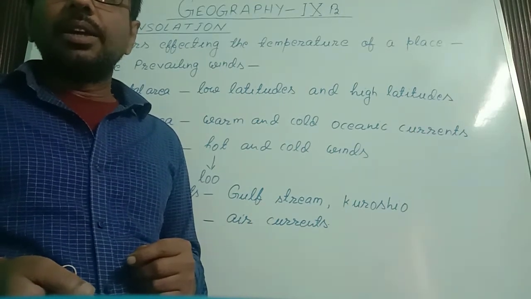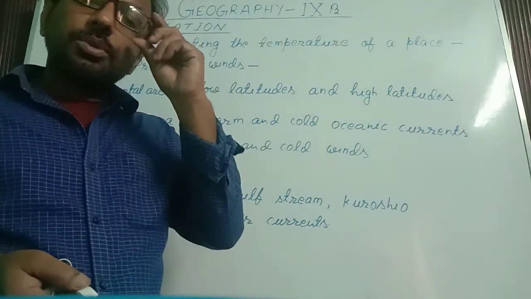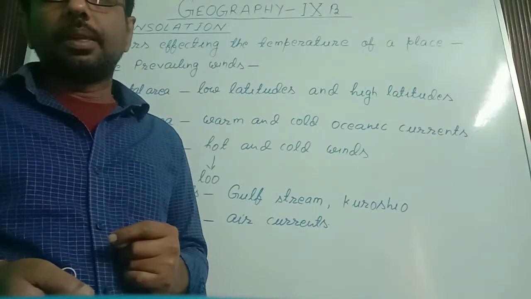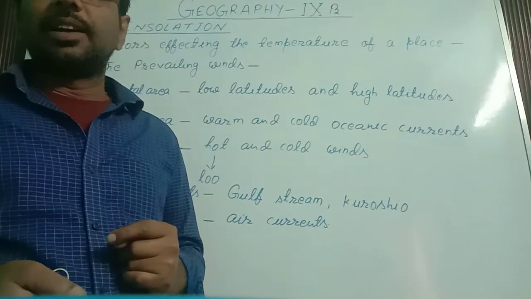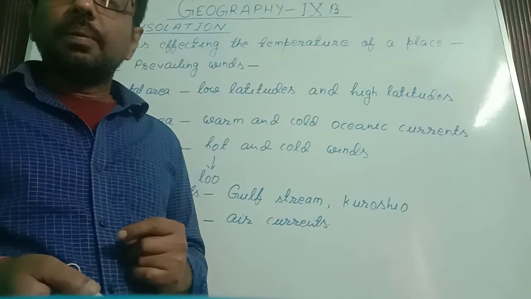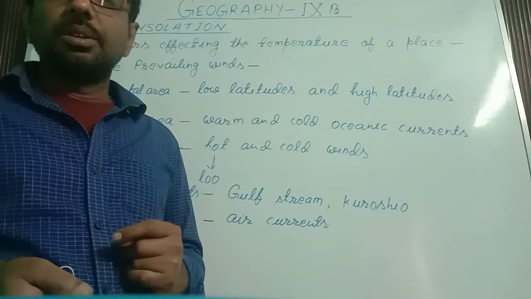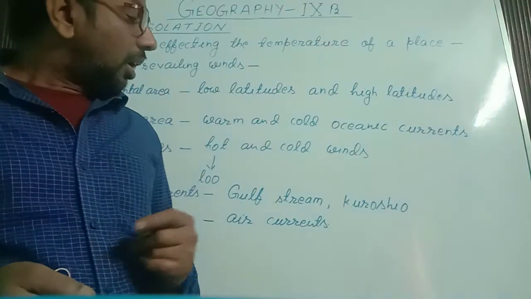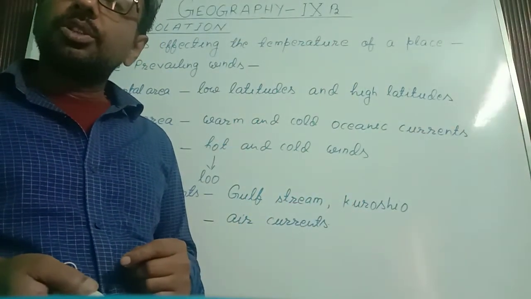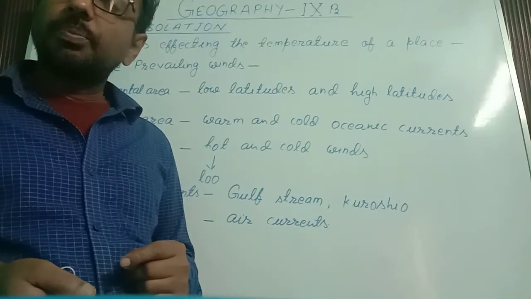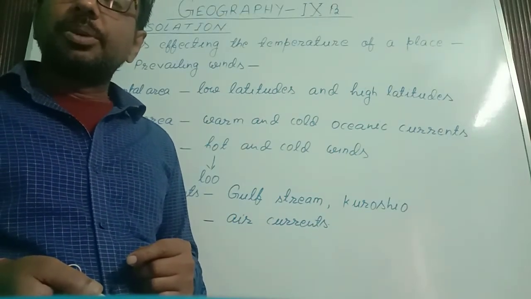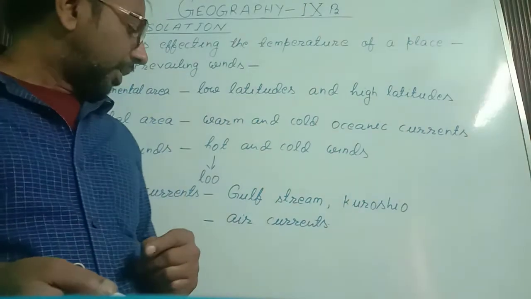And when it moves towards Europe, that is called the North Atlantic Drift, then this makes the ports ice free, increasing the temperature. Another example we can take is Kuroshio. This Kuroshio is a hot oceanic current of the Pacific Ocean. This increases the temperature of the coastal area of Japan.